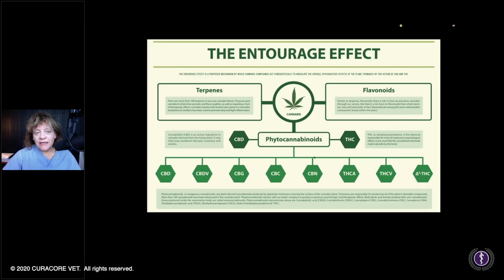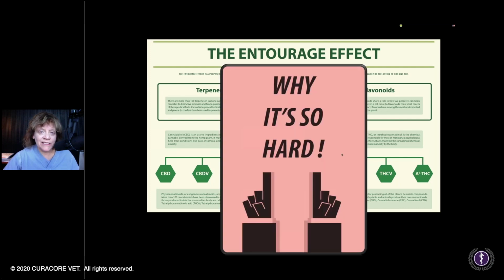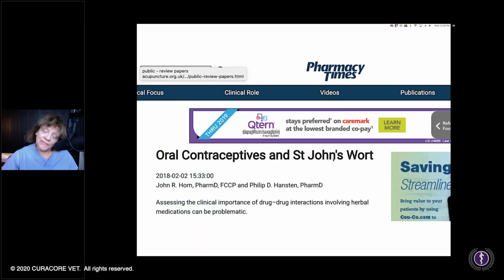And then just the multiplicity of things to think about with cannabis. The name, the entourage effect, has become popular, but that applies to anything. Even with St. John's wort, there's not just one chemical in there that we're thinking about. There's a whole slew of them. So that's the beauty and complexity of plant-based medicine and why it's so hard, but why it's so fun.